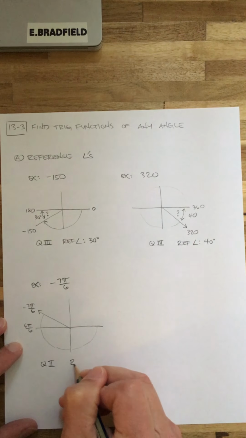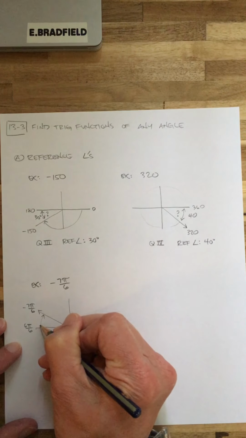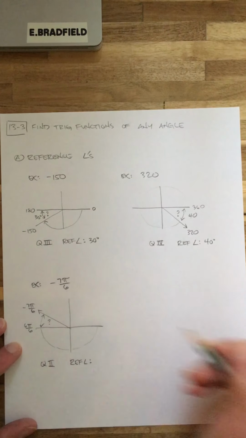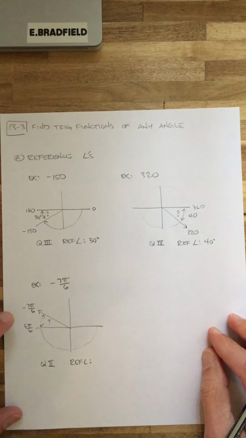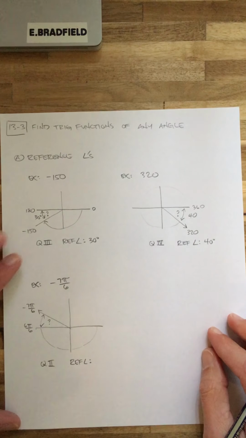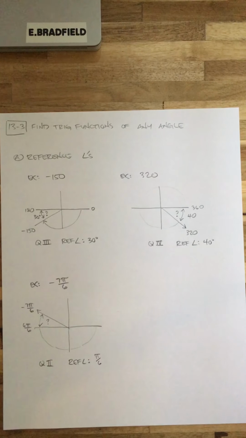But the reference angle, again, ask yourself, what is the distance right here? What is that measure? Well, to go from 7 pi over 6 to 6 pi over 6, what's the distance there? It's just 1 pi over 6, right? So pi over 6. Now, I don't know if you notice anything.